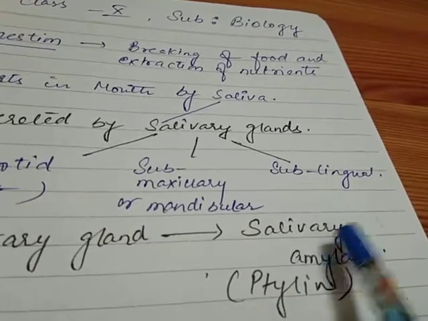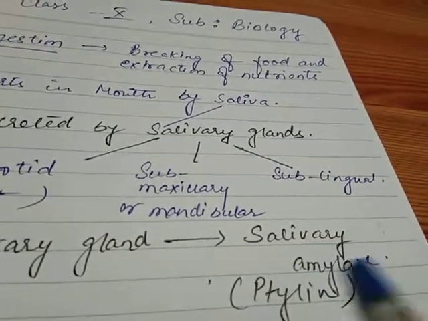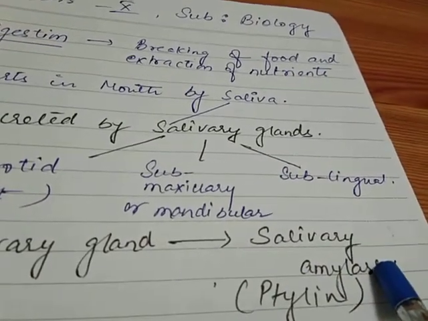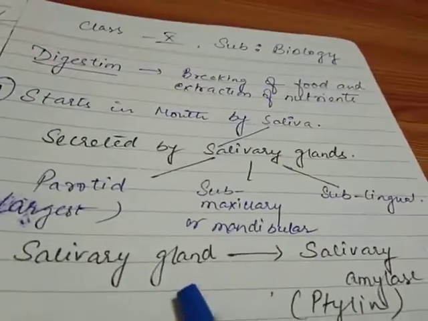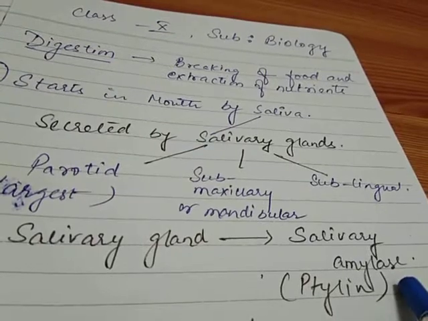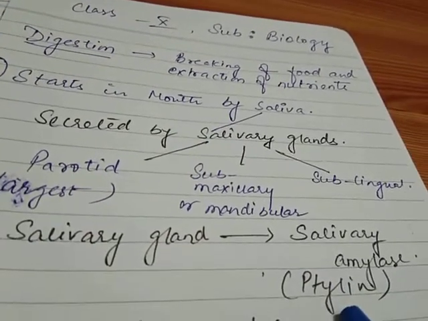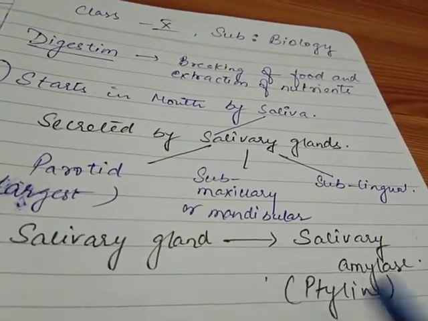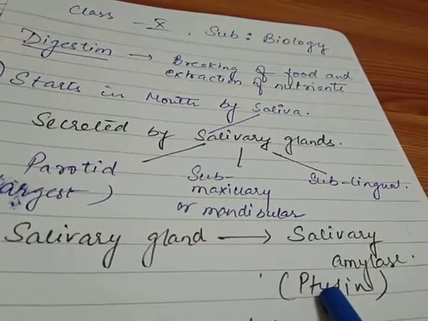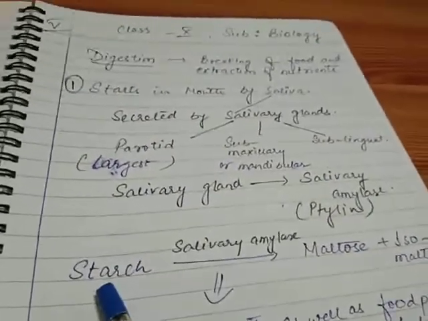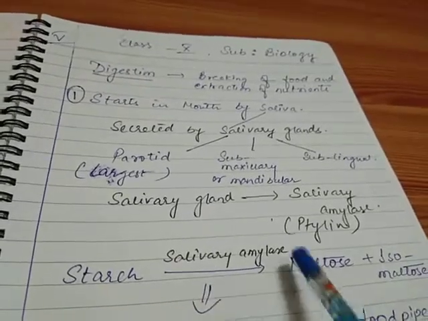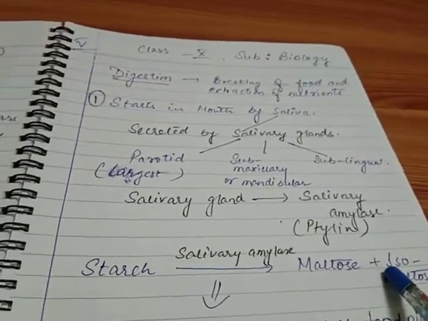So as I said, salivary amylase is the enzyme which is secreted by the salivary glands and is found in the saliva. This salivary amylase is also known by another name, which is ptyalin. So this salivary amylase actually dissolves the starch present in the food and converts it into maltose and isomaltose.